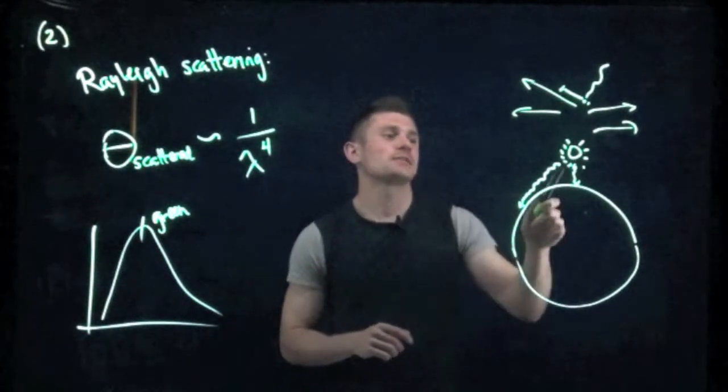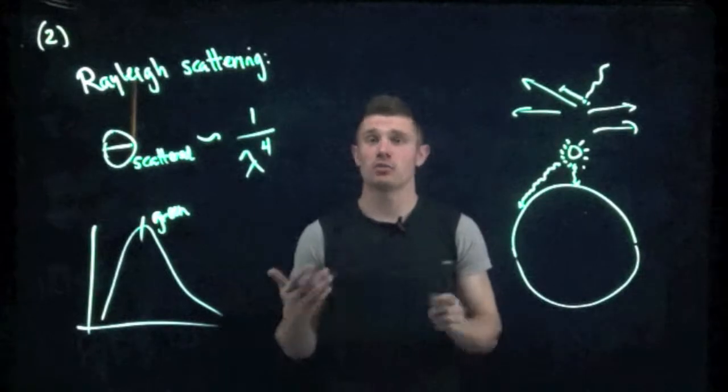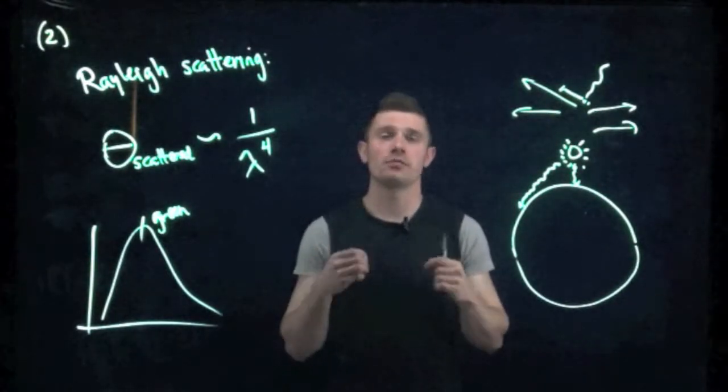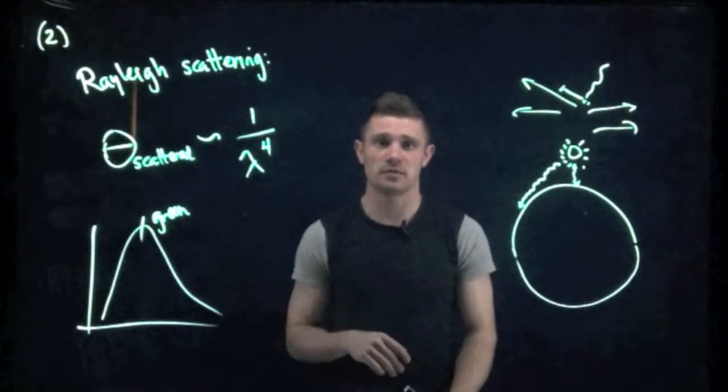So what that means is that the light traveling through the horizon, the light that we see during a sunset, is red, because all of the blue light has been scattered away, since we see that light is preferentially scattered depending on its wavelength.